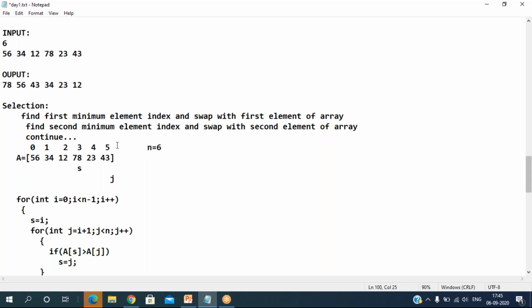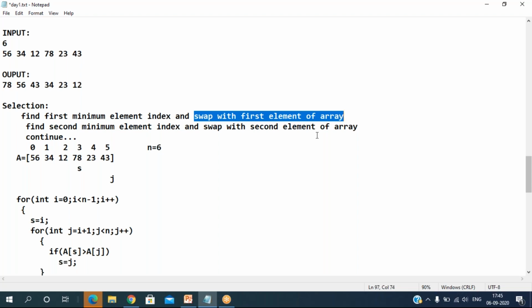Now you can see right now, Venkat, have a look once. The array we have taken has size 6, and array index always starts with 0, 1, 2, till right now 5. This is the general array representation. In selection sort, the procedure we follow is: first find the minimum element and swap it with the first element of the array. That is the first rule.